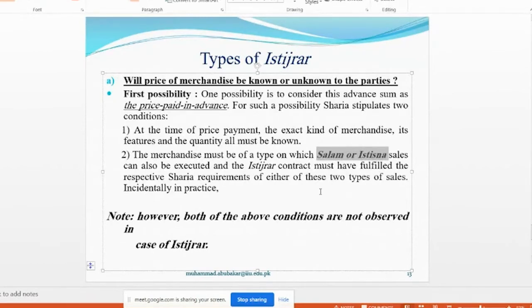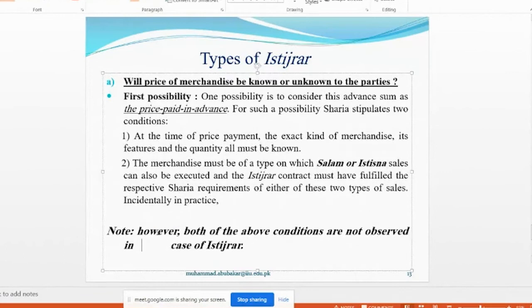Why? Because here the animals are not the subject matter of salam, not the subject matter of istisna. So through istijrar they cannot be sold. Okay. However, both of the above conditions are not observed in case of istijrar.